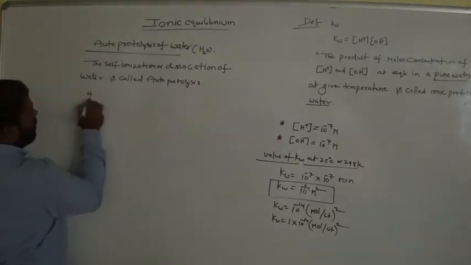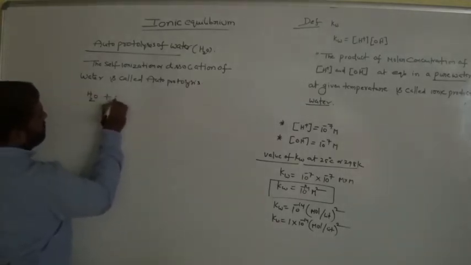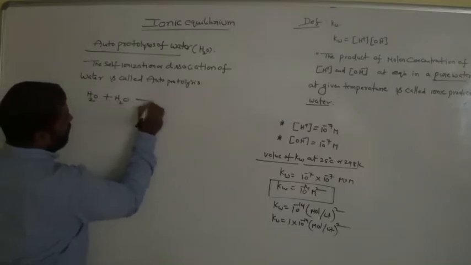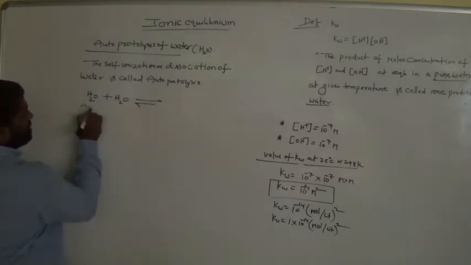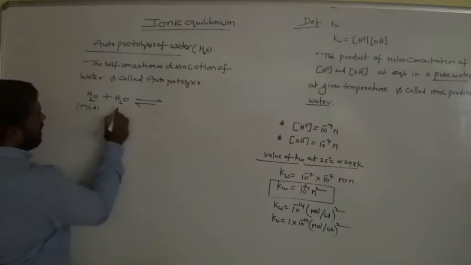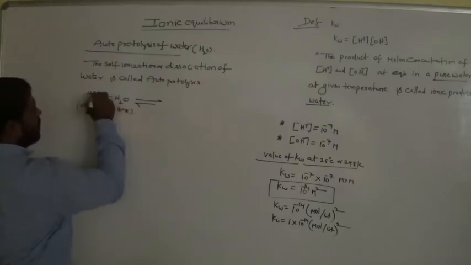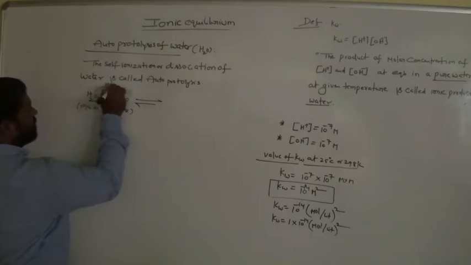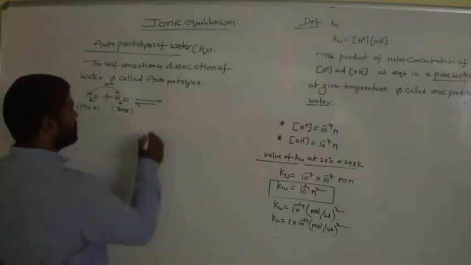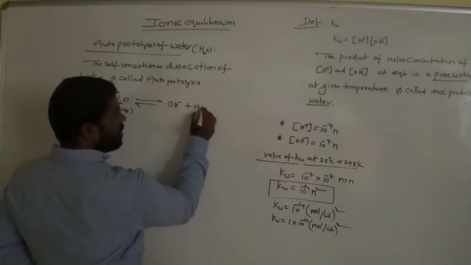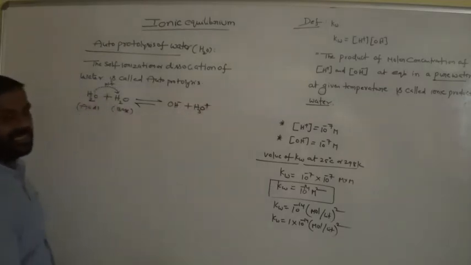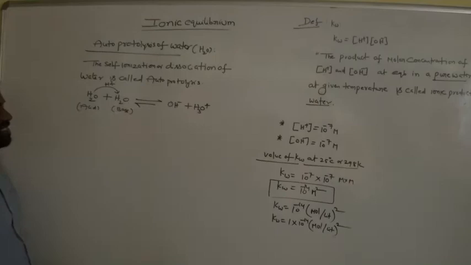Example, H2O plus H2O. Here one acts as an acid, and the other acts as a base. Now it donates one H plus to the base, then it becomes OH minus and H3O plus. Self-ionization.